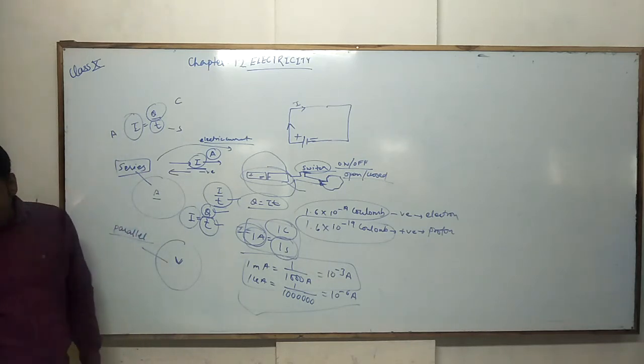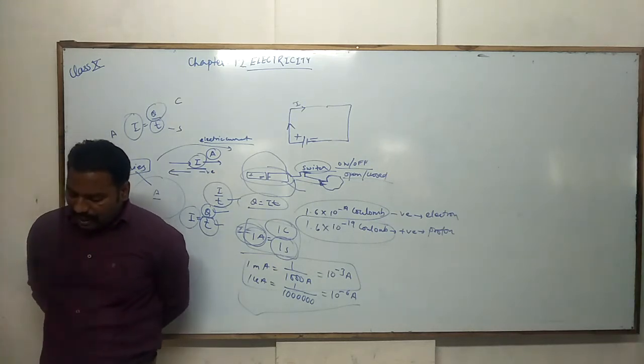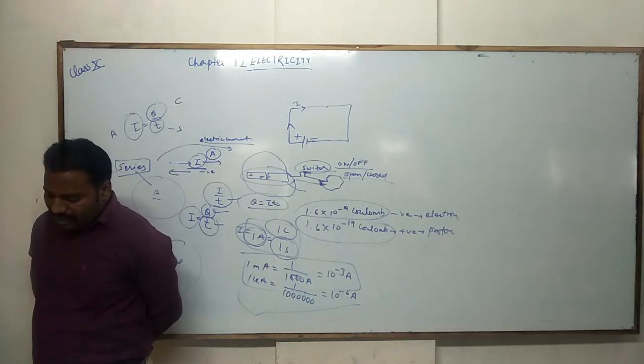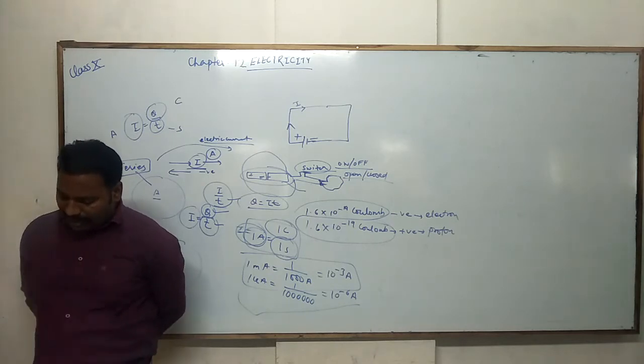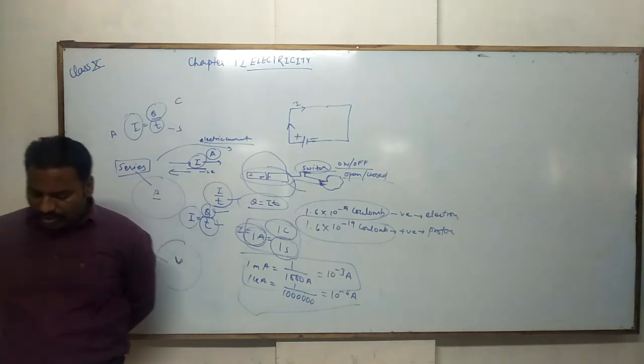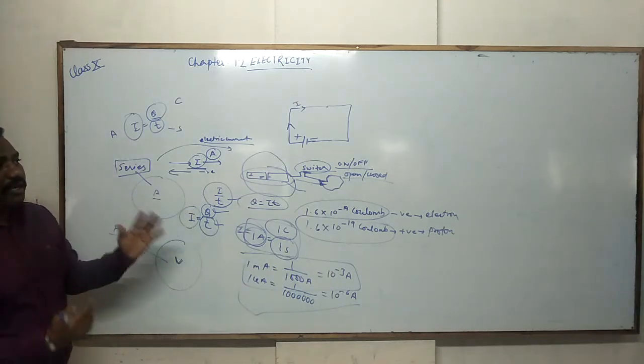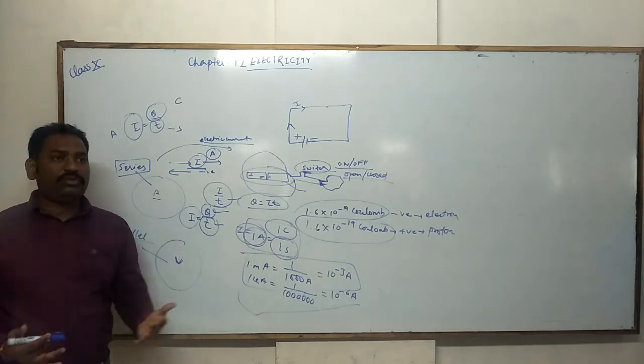Next is electric potential and potential difference. What makes the electric charge to flow? Let us consider the analogy of the flow of water. Charges do not flow in a copper wire by themselves, just as water in a perfectly horizontal tube does not flow. Charges do not flow as easily in any conductor or material as water is able to flow.